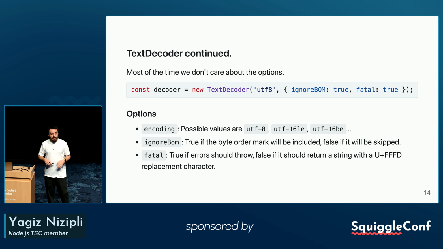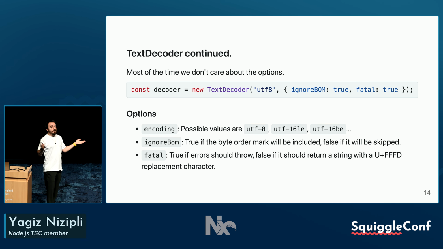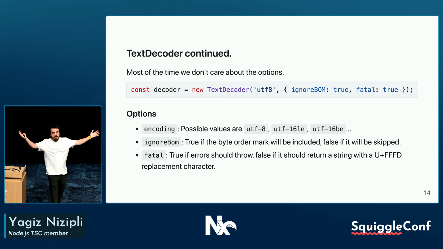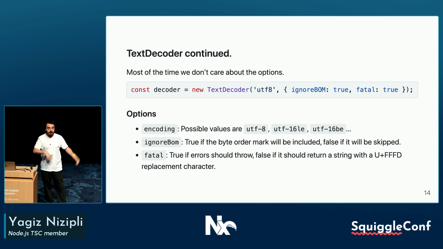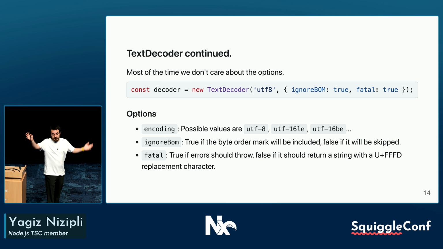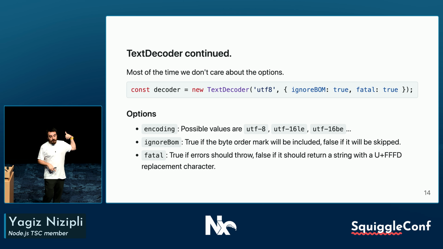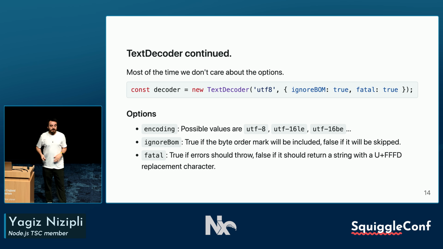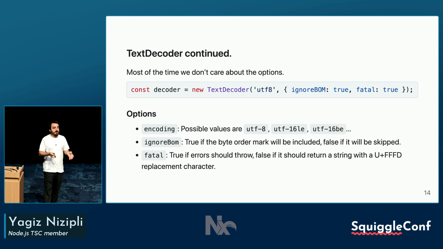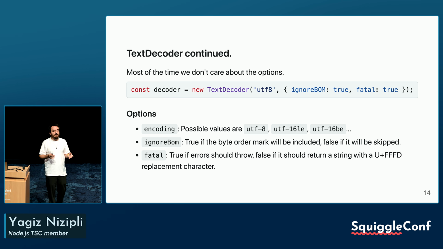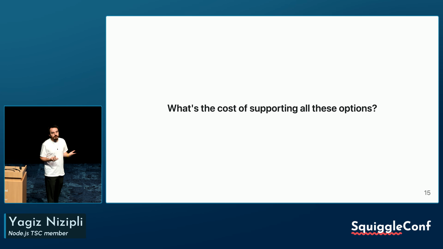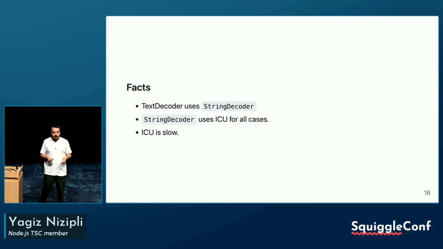But it's not. It actually takes more than the arguments that we use. The first parameter can be 20 or 30 different encoding types: UTF-8, UTF-16, little endian, big endian, and other values. There's the ignore BOM value. There's a fatal value. I'm not going to dive into the details, but the surface of the implementation area is a lot bigger than what we expect it to be. So what's the cost of supporting all of these options?